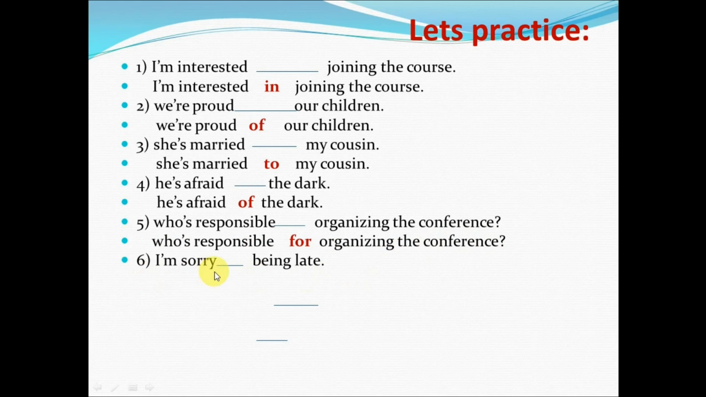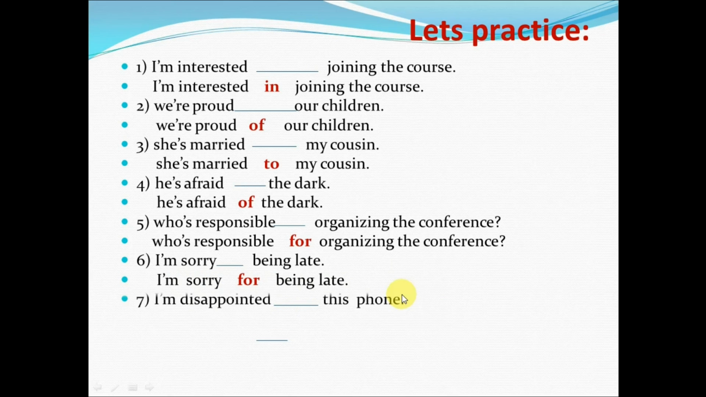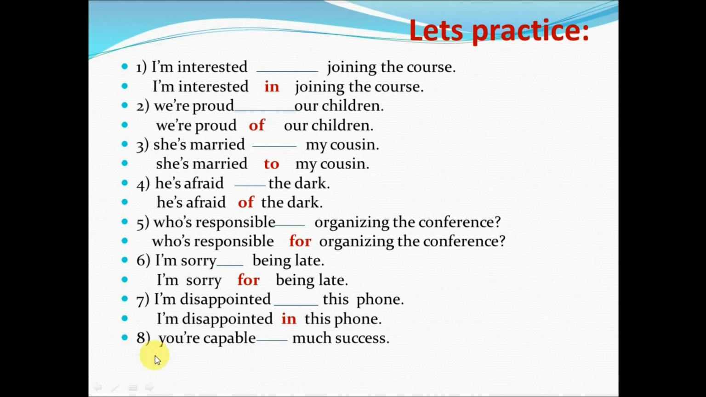Number six. I'm sorry blank being late. What do we say there? I'm sorry for being late. Number seven. I'm disappointed blank this phone. I have spent so much money and I really don't like it. I'm very disappointed. So, I'm disappointed in this phone. Number eight. You are capable blank much success. What should that be? You are capable of much success.